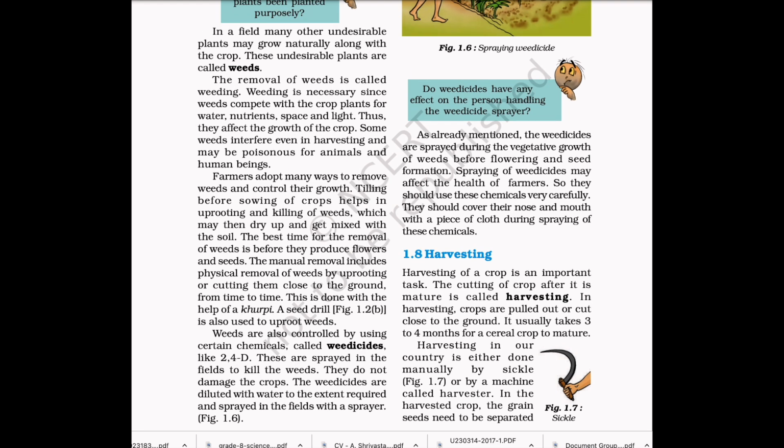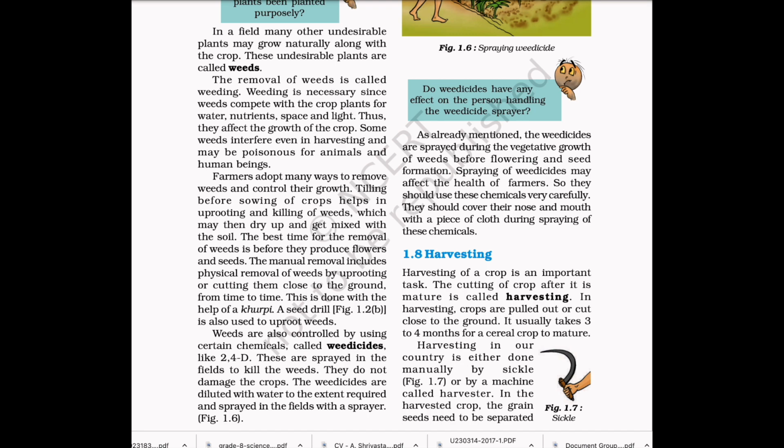1.8 Harvesting. Harvesting of a crop is an important task. The cutting of crop after it is mature is called harvesting. In harvesting, crops are pulled out or cut close to the ground. It usually takes 3 to 4 months for a cereal crop to mature. Harvesting in our country is either done manually by sickle or by a machine called harvester.